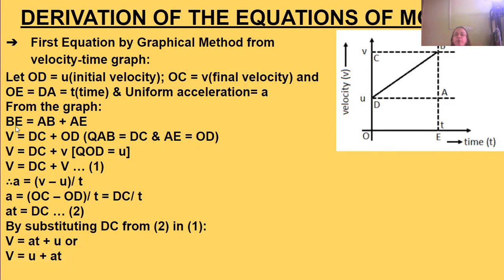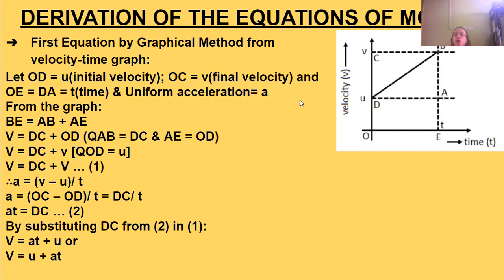From the graph, BE is equal to BA plus AE.